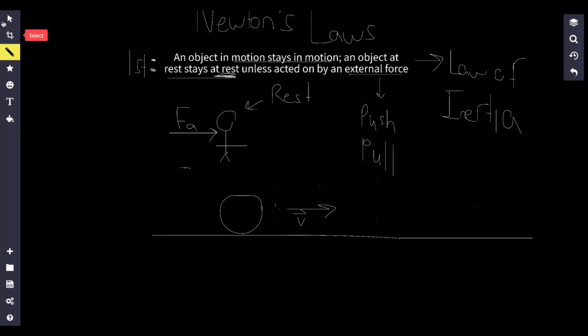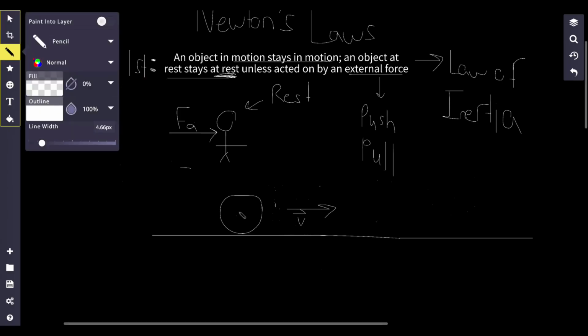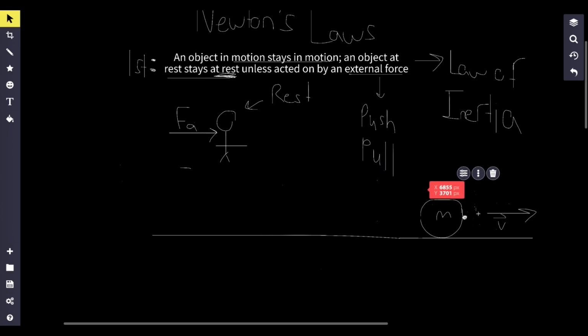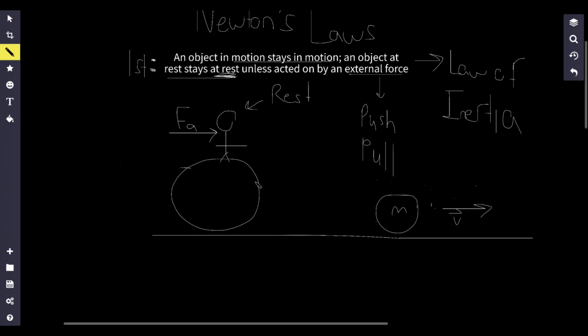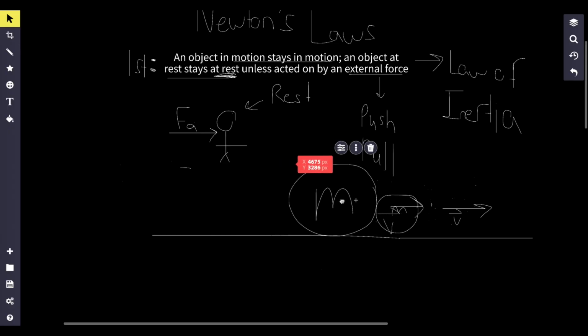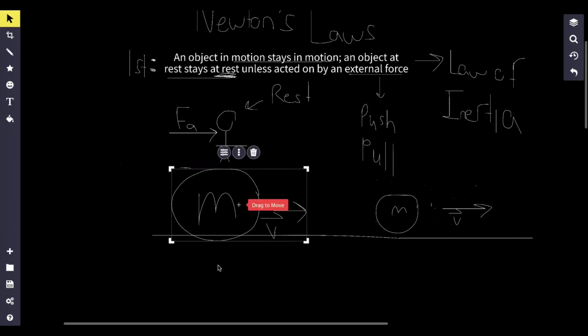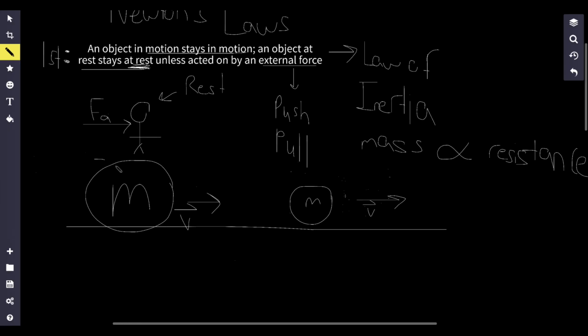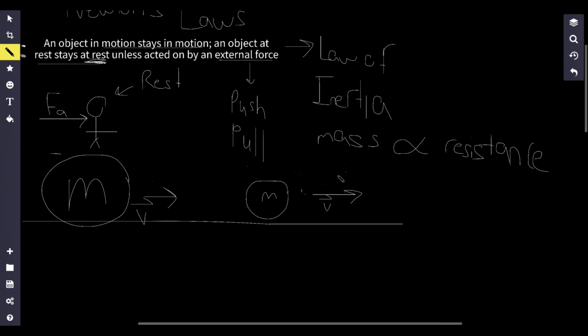For example, if I've got a ball with a very tiny mass, what's going to happen if I try to stop the ball? It's going to be relatively easy to do that. But if I have a ball that's really big with a big mass, and I supply it with a force that gives it some constant velocity, well, good luck stopping this ball. You are not stopping this one. So it's important to know that the more mass you have, the more resistance an object has, proportionally. If you have a really big ball at rest and you try to get it to move, it's going to be harder than if you have a tiny ball at rest and you try to get it to move, right?